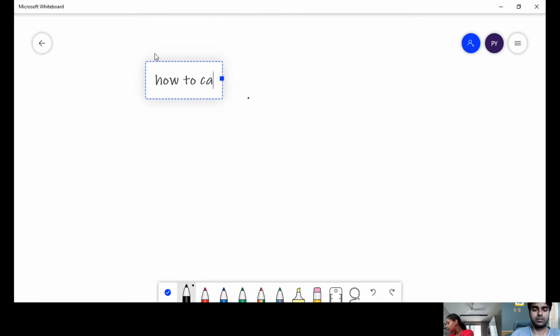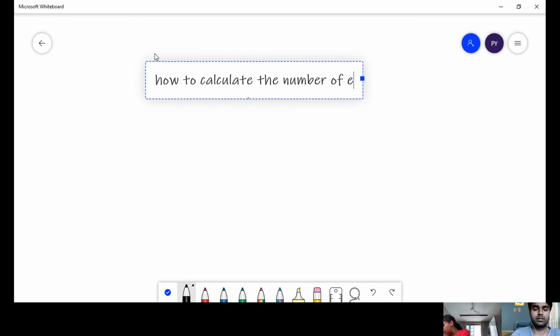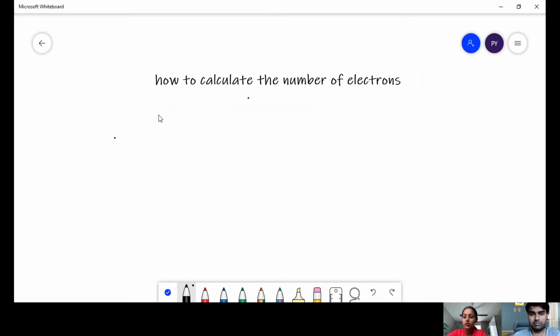You must be familiar with the concept of a neutral atom.